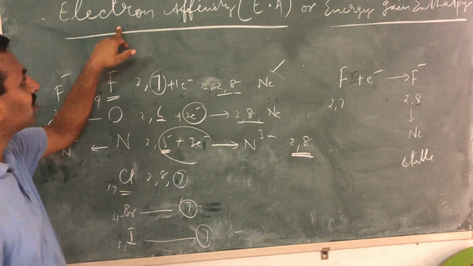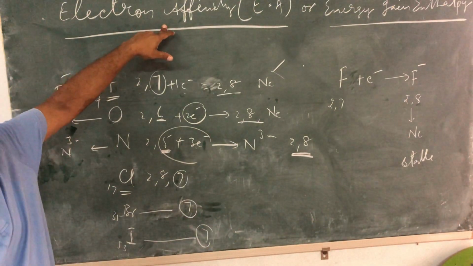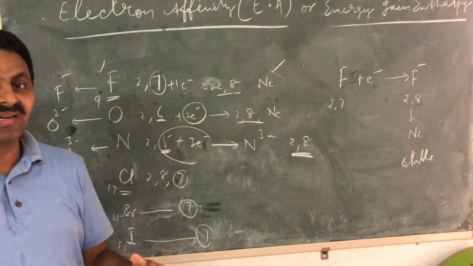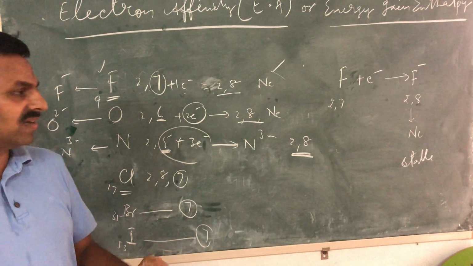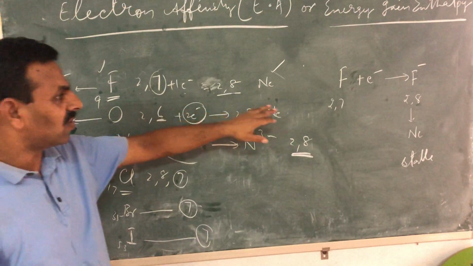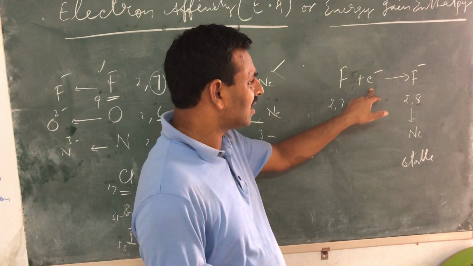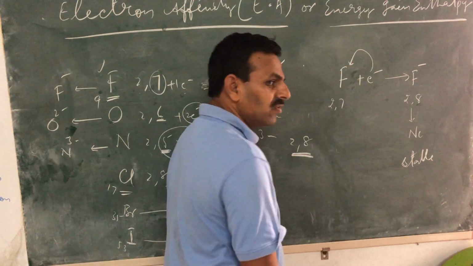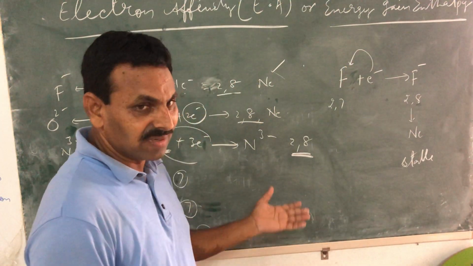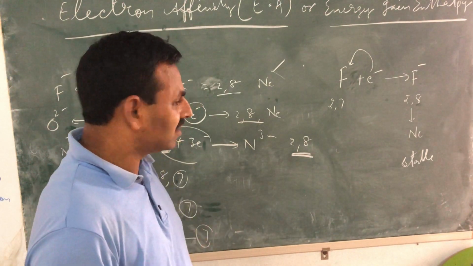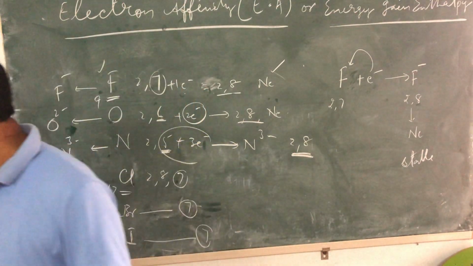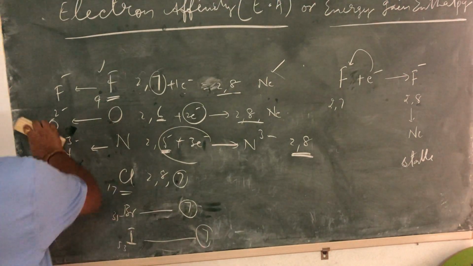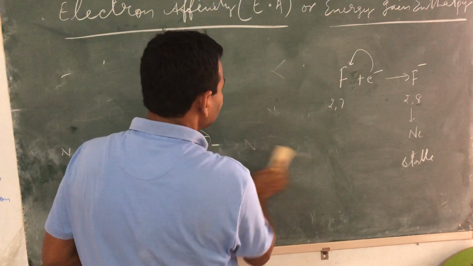Therefore, electron affinity is the energy released when an extra electron is being added. When we add, they accept it. But we write the statement like this. I am writing this statement so you can easily understand now.